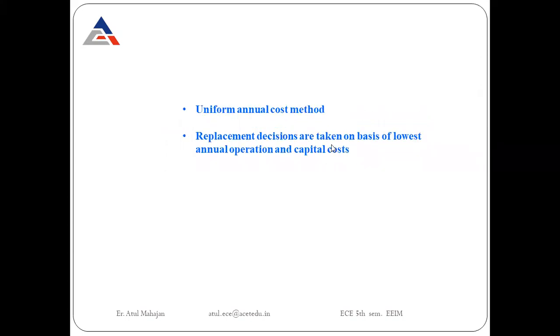The last method is your uniform annual cost method. The uniform annual cost method is the one on which replacement decisions are made, and replacement decisions are taken on the basis of the lowest annual operation and capital cost.